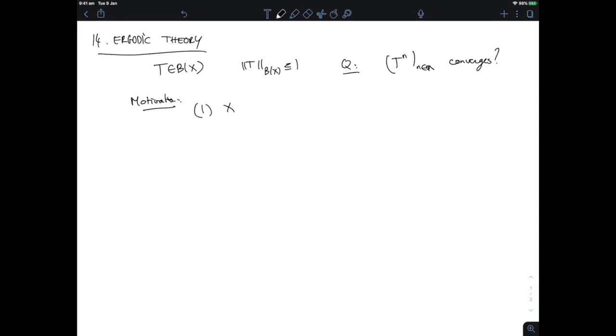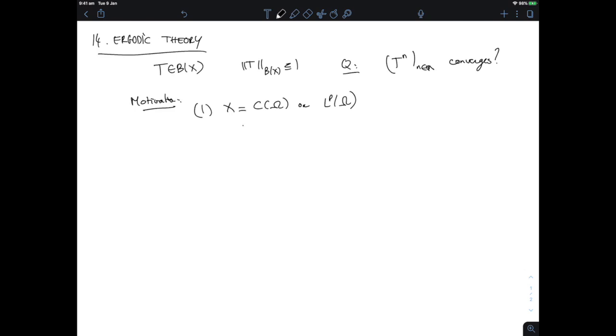So from a point of view of application, we often take X to be either a space of continuous functions over some space of variable omega, some metric space of variable, or an L^p space over some measure space of variable omega. And when we deal with the space of continuous functions, we talk about topological dynamics. When we work over an L^p space, we talk about measurable dynamics.